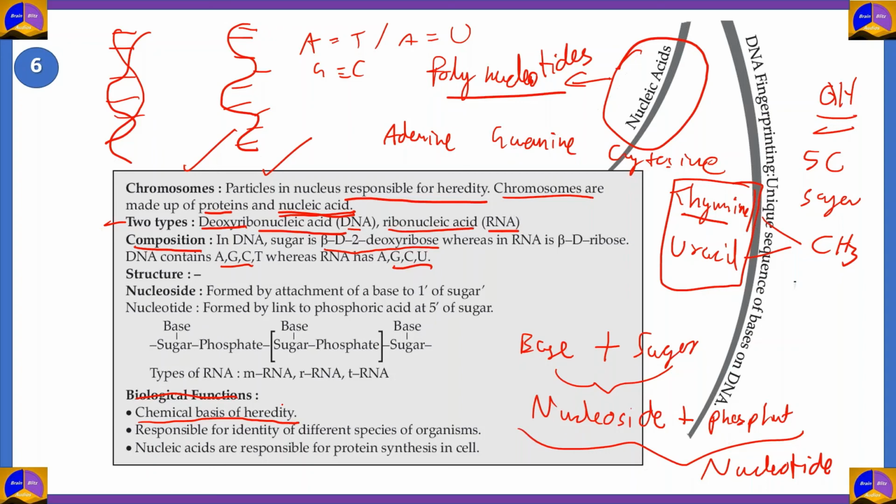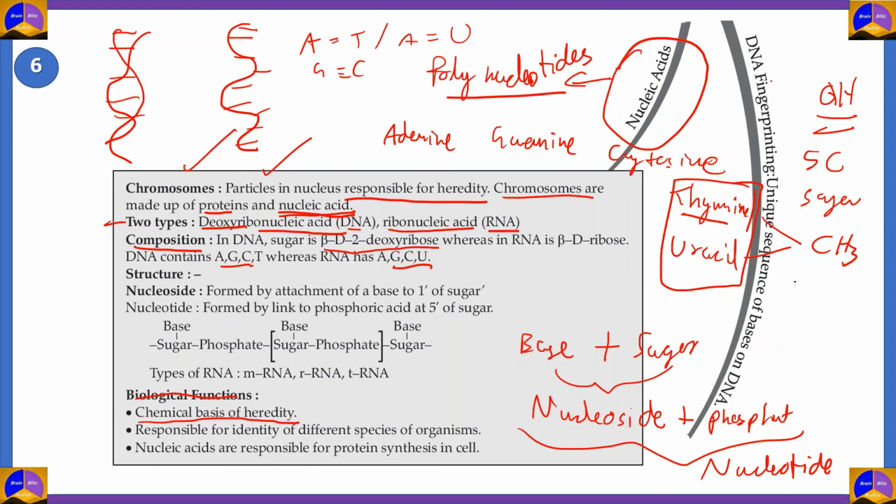Nucleic acids are responsible for protein synthesis in a cell. So if you learn the chapter molecular basis of inheritance, then you would know that the DNA in a human is converted into RNA, and that RNA basically codes for more protein. So the protein in our body is essentially the work of nucleic acids getting coded. So when you code a nucleic acid, you form proteins by stacking up various amino acids together. So that is why DNA and RNA are very important.